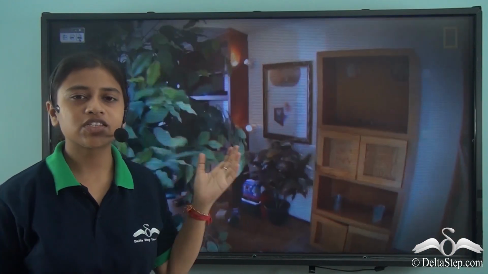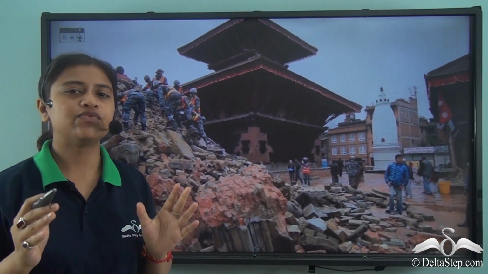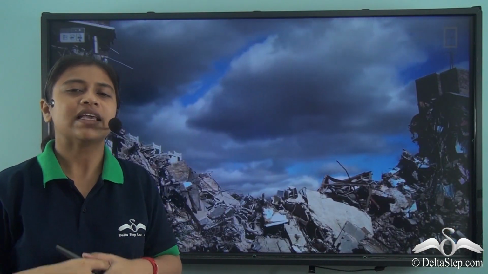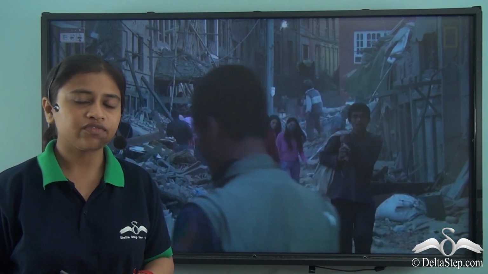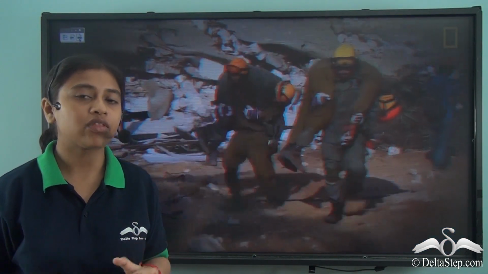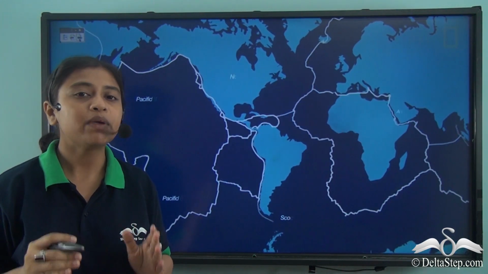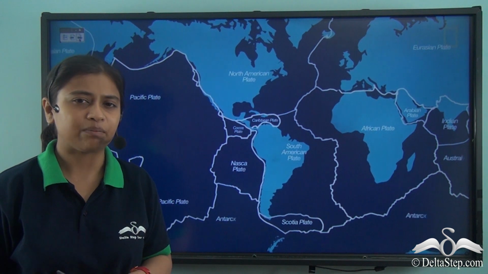What you are seeing on the screen is an earthquake, which is very devastating. Earthquakes are unpredictable and can cause immense damage, destroying buildings in seconds. While most of us here have seen and heard about the destruction caused by any earthquake, some of us have also experienced one and know how deadly they can be.